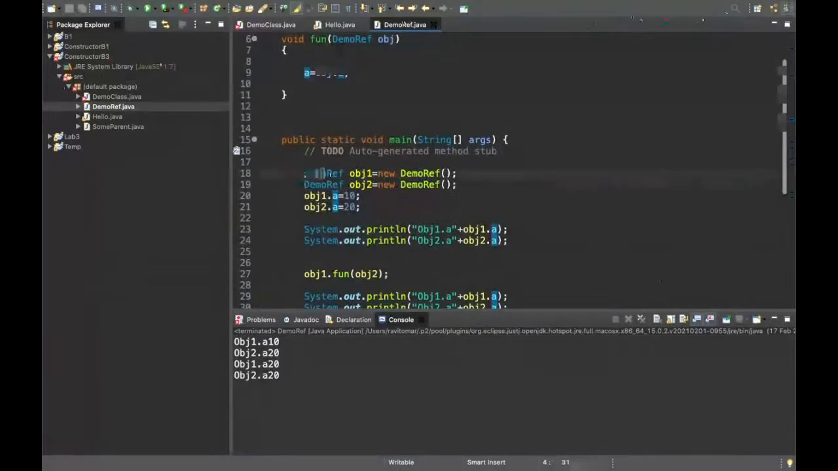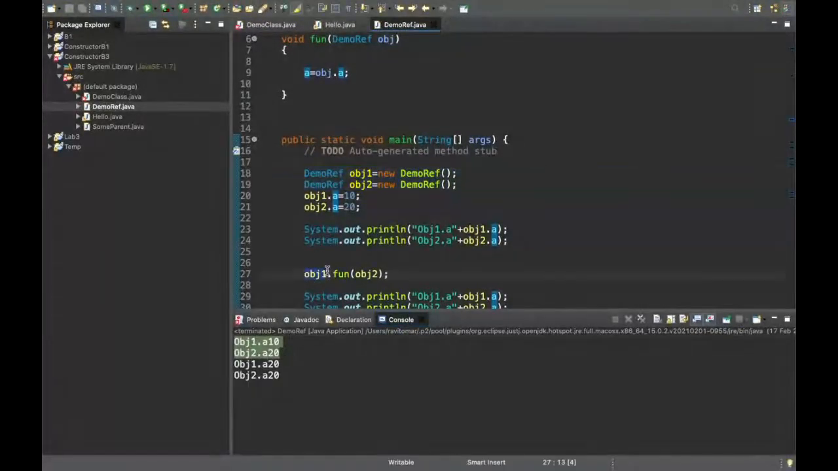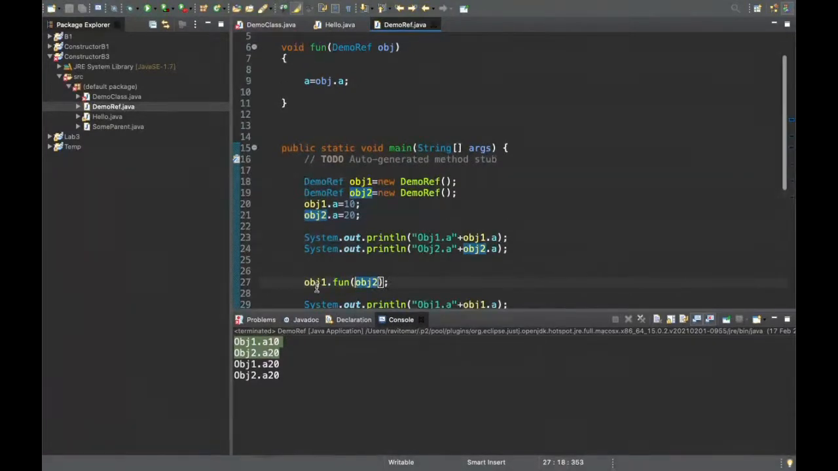Okay. We created two objects here, obj1 and obj2. The a of obj1 is 10. The a of obj2 is 20. We printed these values and we can see output is correct, 10 and 20. Then with the help of object 1, I called the function and passed the object 2, right? So what is being copied from here is this obj2 object reference. The object was created here only. It is not the object, it is just the reference, whatever address was there.